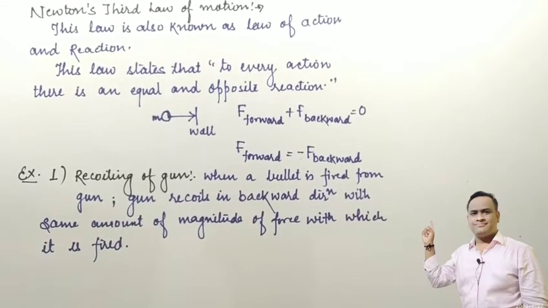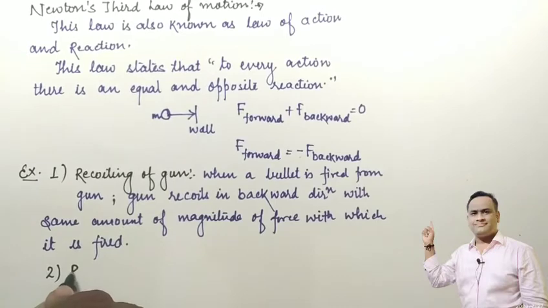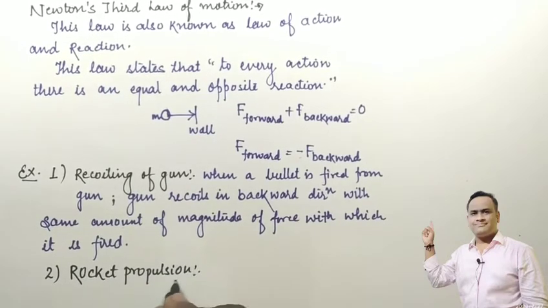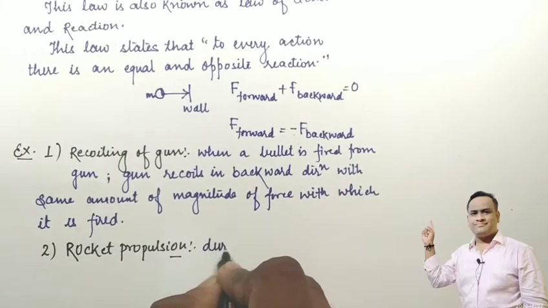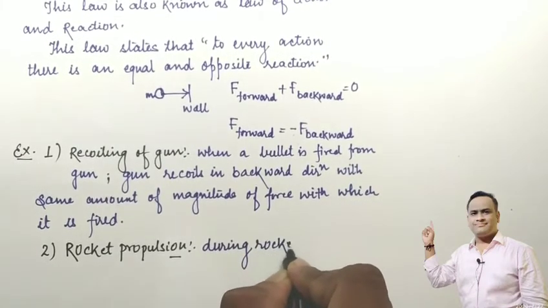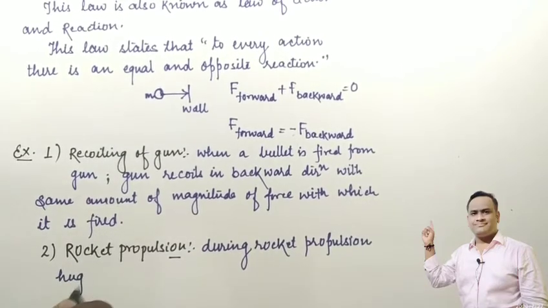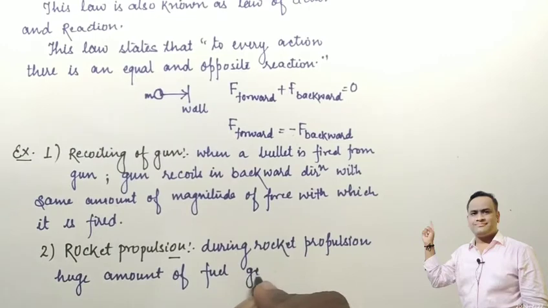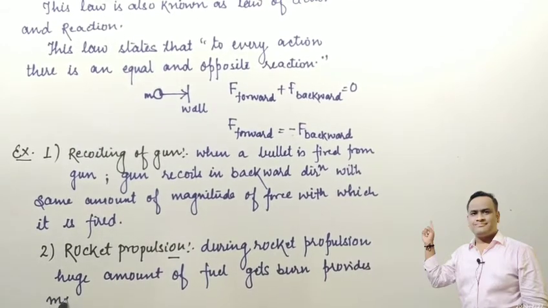Next, the flight of jet planes or rockets. In rocket propulsion, you always see that a huge amount of fuel is burned in the downward direction, which provides momentum in the opposite direction.